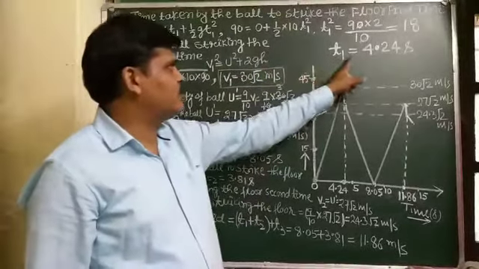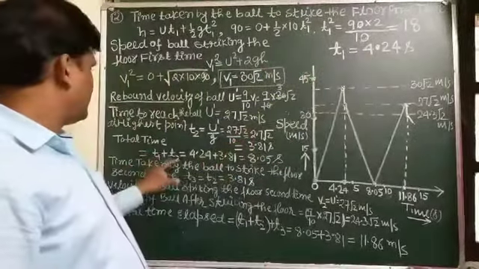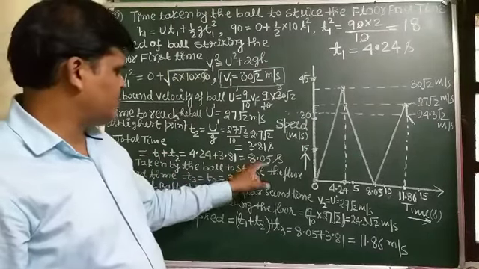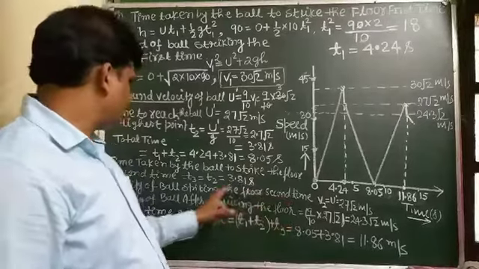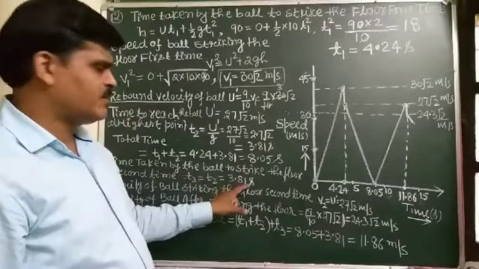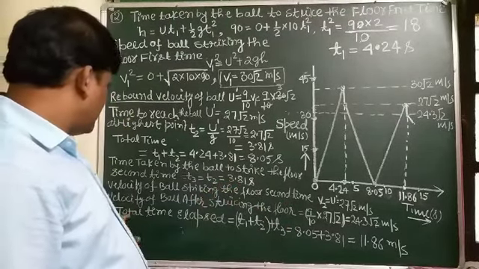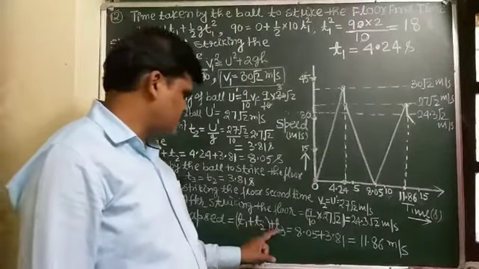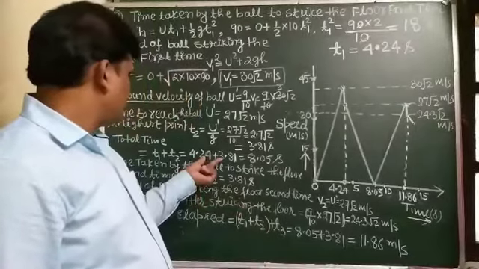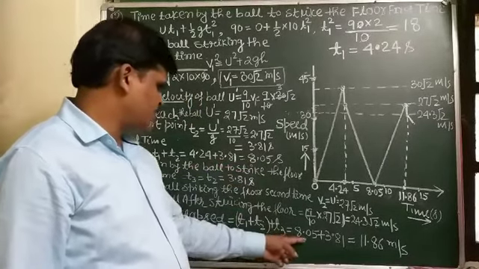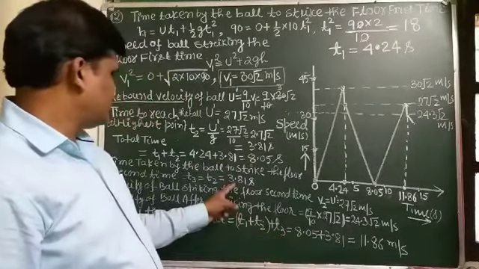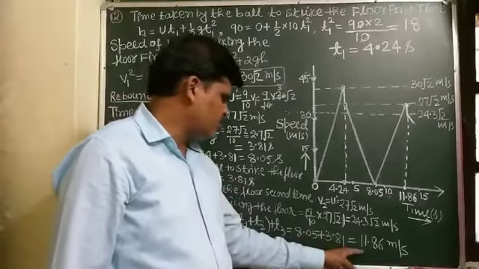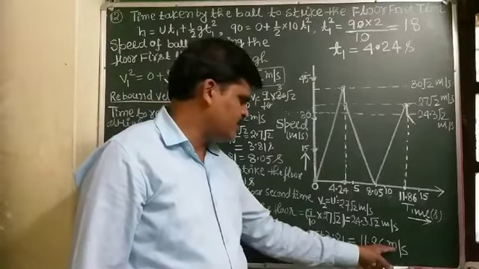T1 is 4.24, T1 plus T2 is 8.05, and T3 is 3.81 seconds. So the total time elapsed is T1 plus T2 plus T3, that is 8.05 plus 3.81 seconds, and it comes out to be 11.86 seconds.